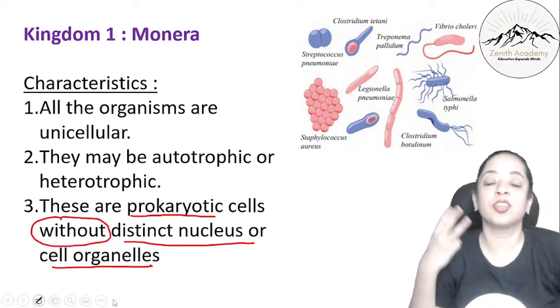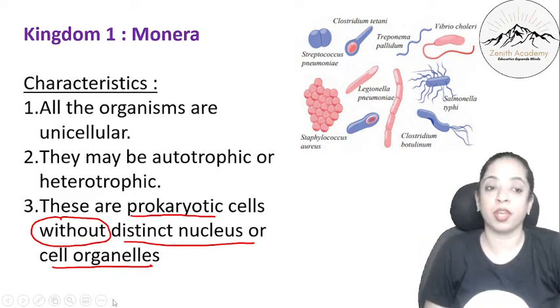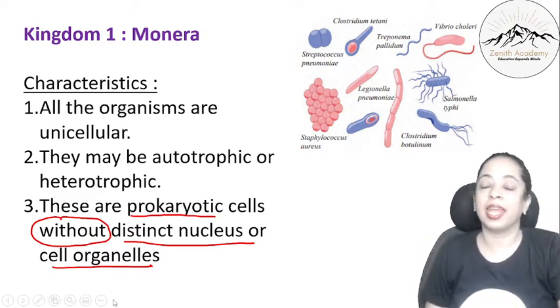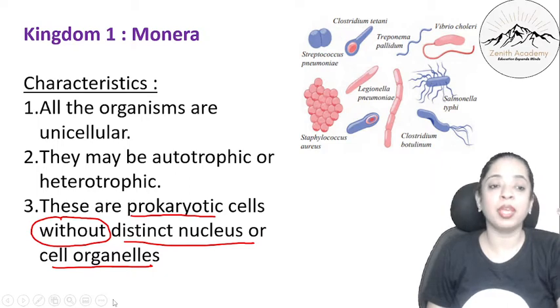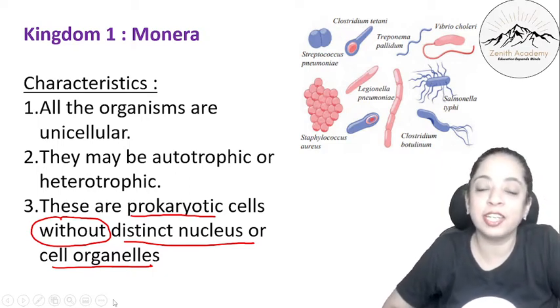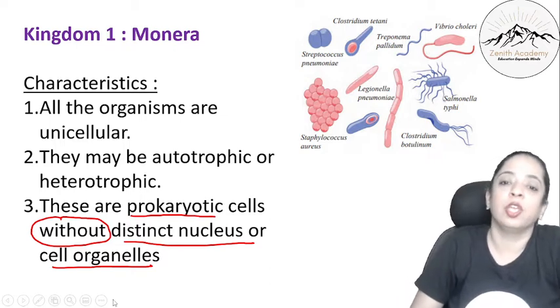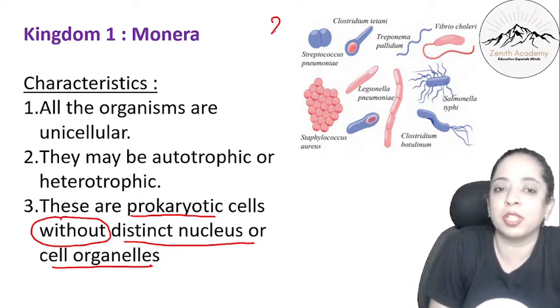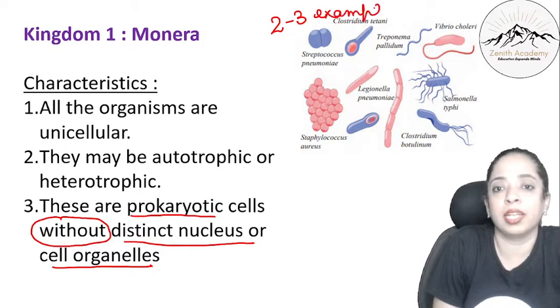So these are the 3 important characteristics of Monera. Unicellular, can be autotrophic or heterotrophic, and then they are prokaryotic, that is without the distinct nucleus or cell organelles. You have to learn any 2 examples. So better learn 2 to 3 examples so that you don't forget in the exam.